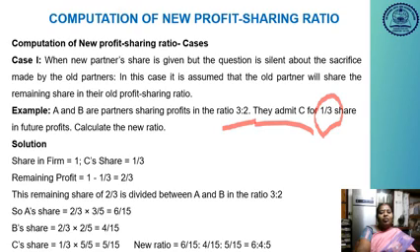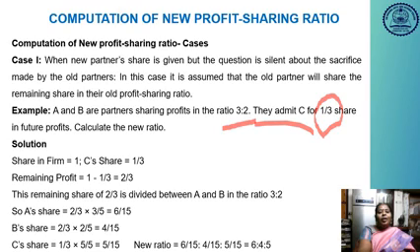The new partner's share should be deducted from 1, because let us consider the total profit is 1. Okay, so the share of the firm is 1. She shares 1 by 3. So the remaining profit, 1 minus 1 by 3, is equal to 2 by 3. So this is the remaining part. This remaining part is going to be shared by A and B in the ratio of 3 is to 2.